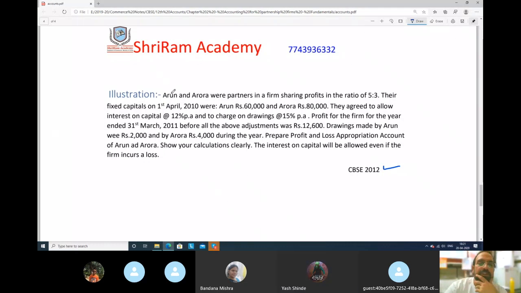See here, guys. This is a CBSE board question. It says Arun and Aurora were partners in a firm sharing profits in the ratio of 5:3.